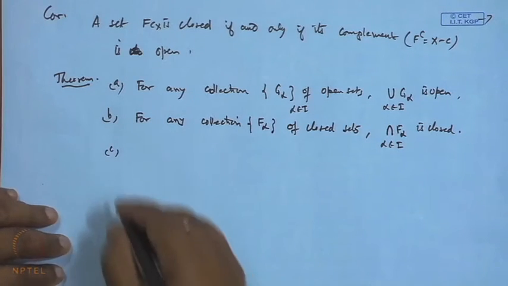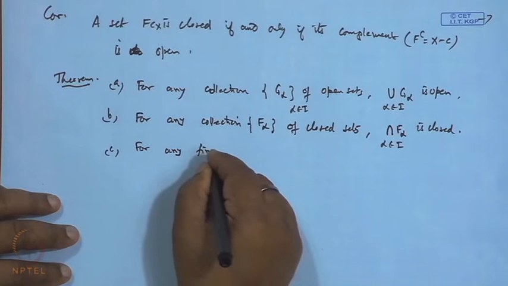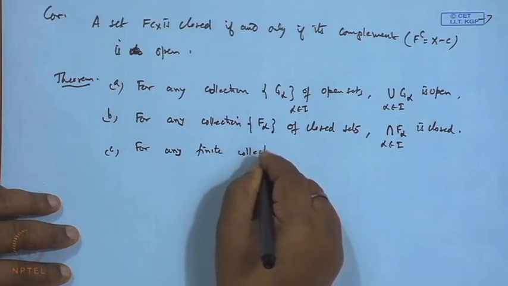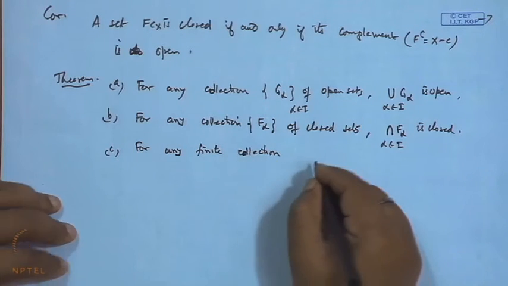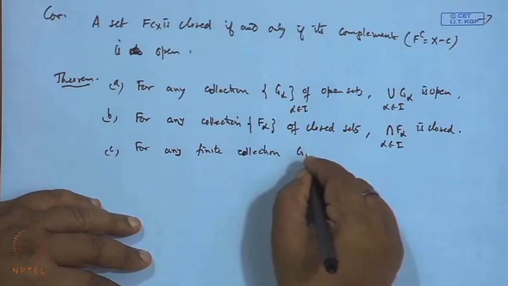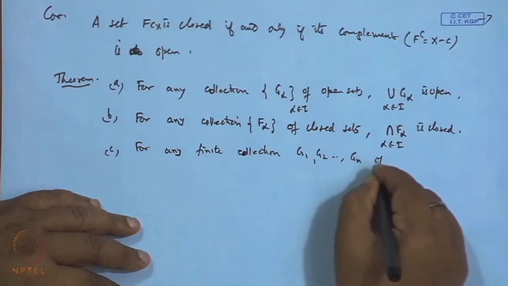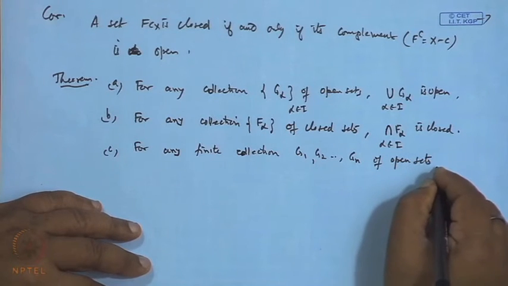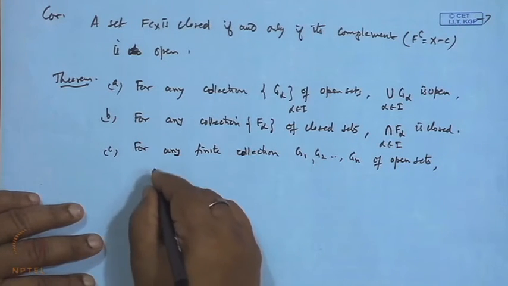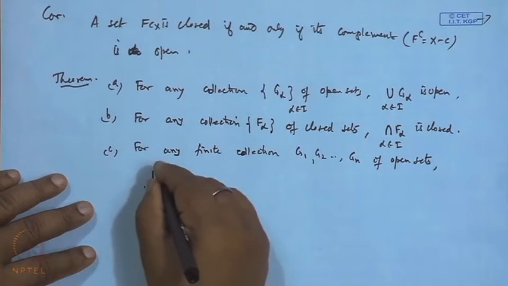Third, for any finite collection G1, G2, ..., Gn of open sets, the finite intersection of these open sets is open.